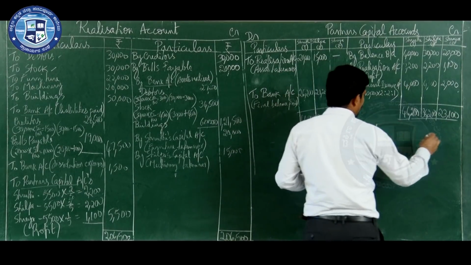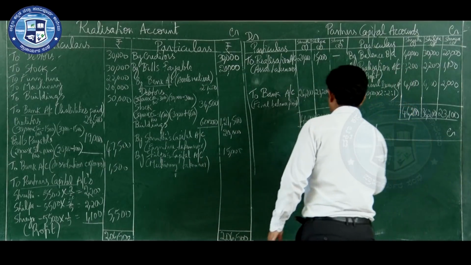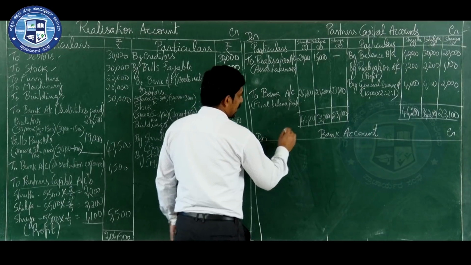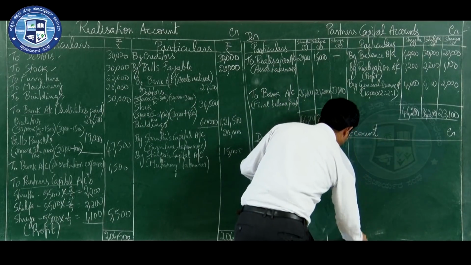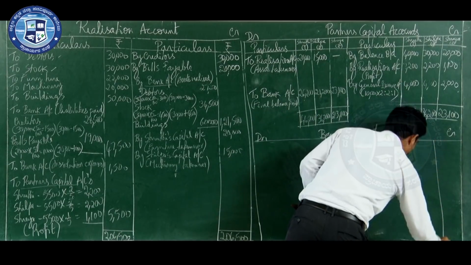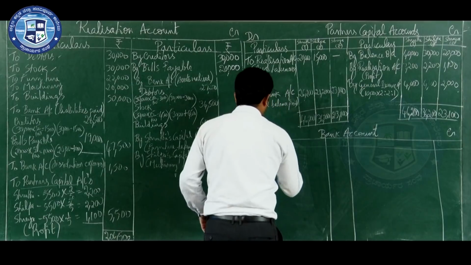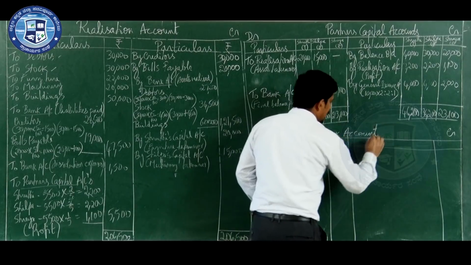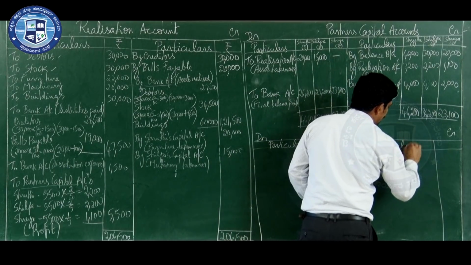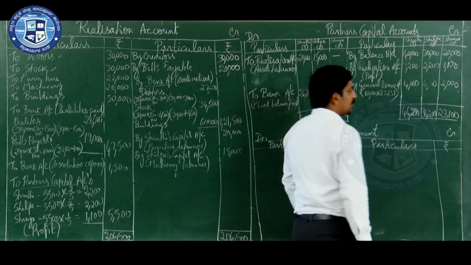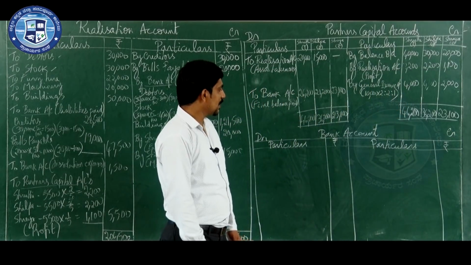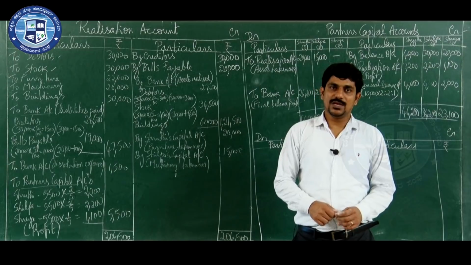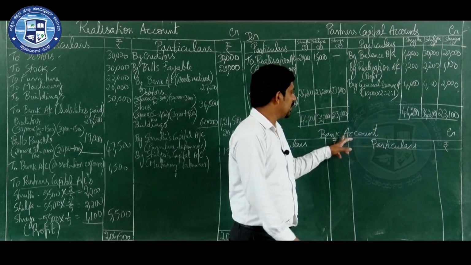To record all the information about the cash, how much cash is paid and how much cash is received. Same way, debit as well as credit. One particulars column and one rupees column. Particulars and rupees, particulars and rupees. Now bank account. Bank is an asset. Asset shows which balance? Debit balance. So first we need to record the opening balance of bank.